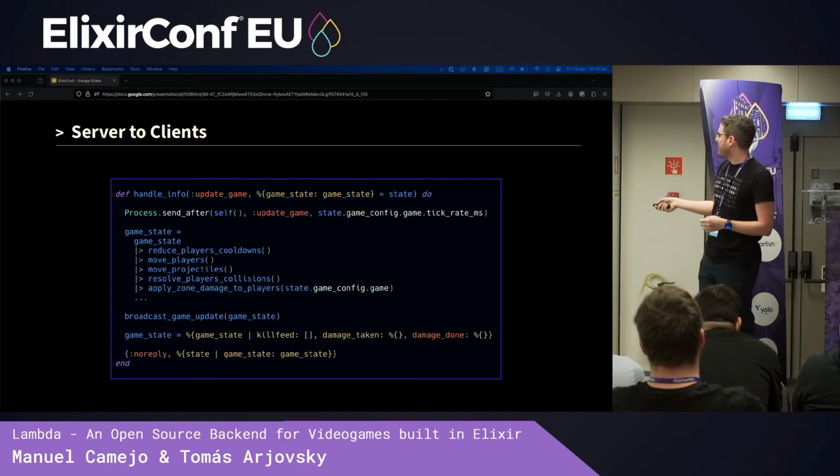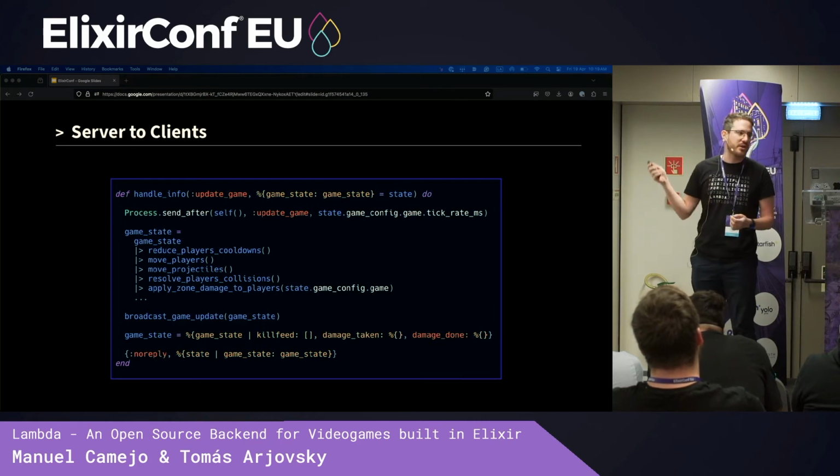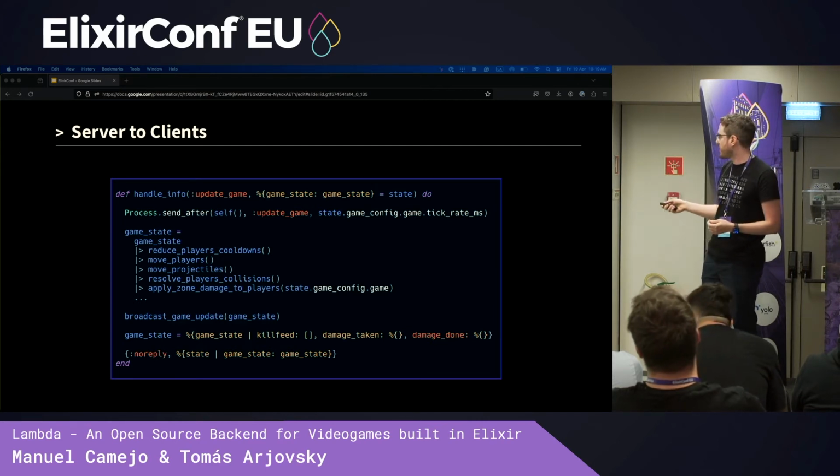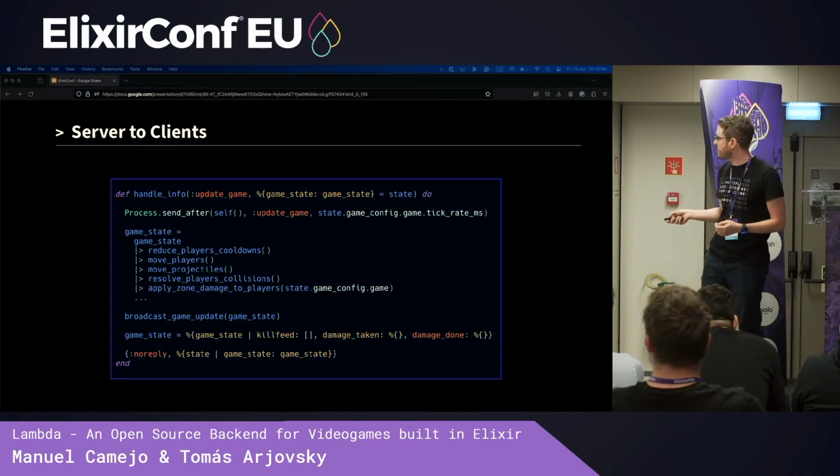And then after doing all of this very, very advanced stuff, it's just a pipe. Then we just broadcast the game for each of the WebSockets. And this broadcast function that we have is just a PubSub broadcast to this game ID as a topic. Finally, we update the game state, and we apply that to the local GenServer. So now we updated our clients and the local state in our GenServer.